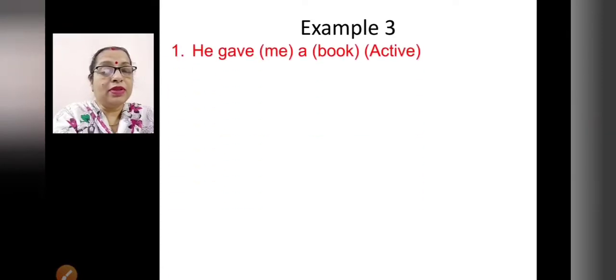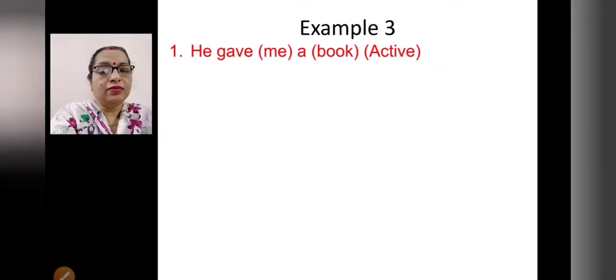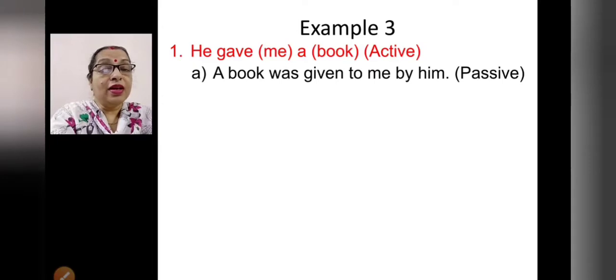Now example 3. He gave me a book. Here what do you find? Here we have two objects. When there are two objects, how will you write? Yes, let us see. A book was given to me by him. So you can write like this.